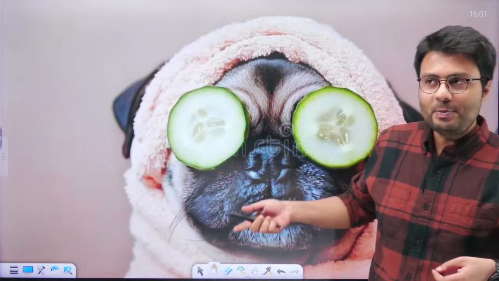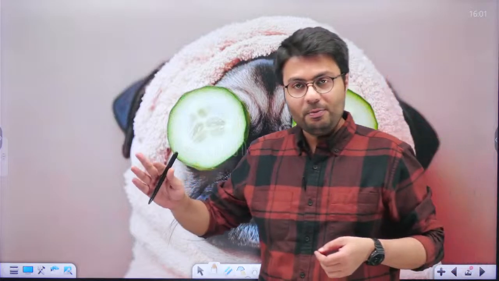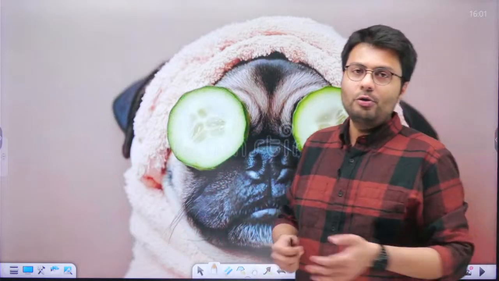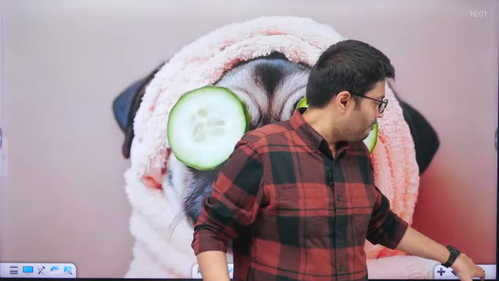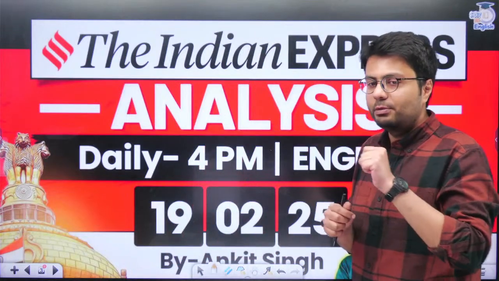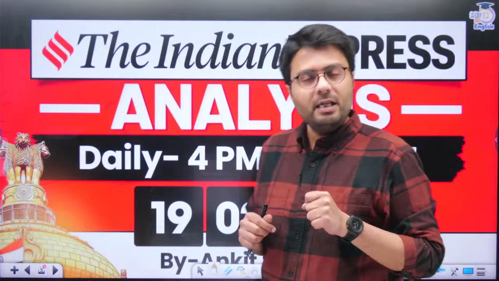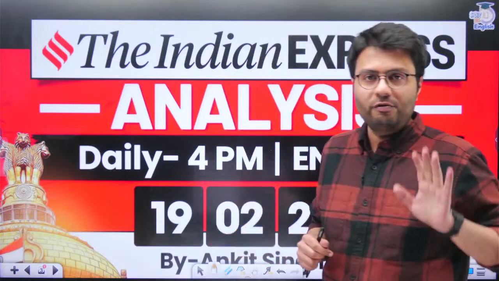Now, after looking at today's paper, I was wondering whether or not the editors of Indian Express were on holiday. Because as I opened the newspaper, I saw many articles that we have already done, specifically yesterday, and other articles that were not so relevant from our today's discussion point of view. But despite that, I've managed to salvage some of the important articles that are given on the website of Indian Express, and with that we'll begin our today's session, that is of 19th of February.